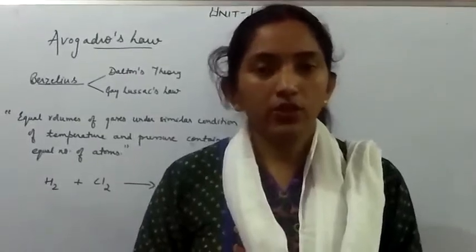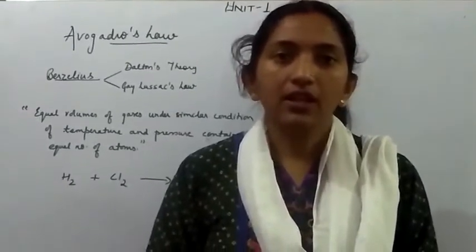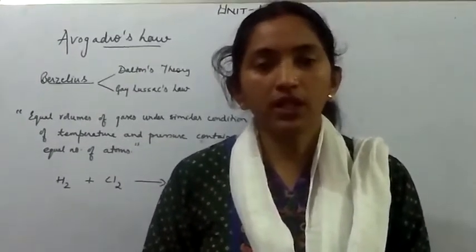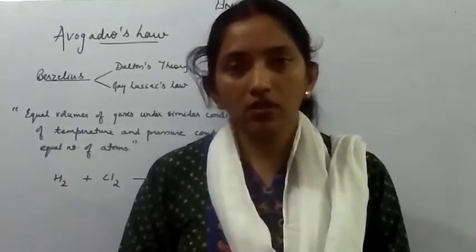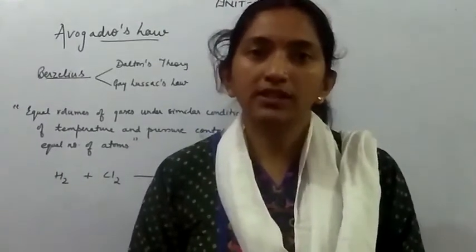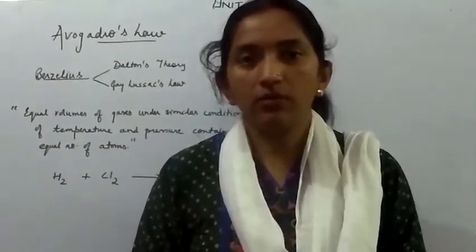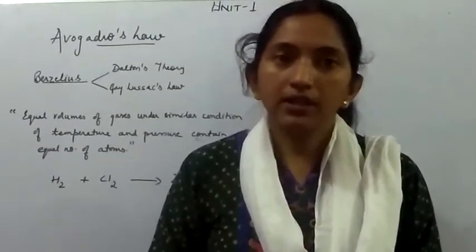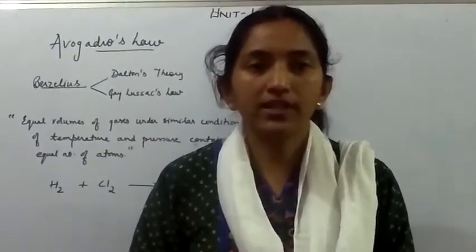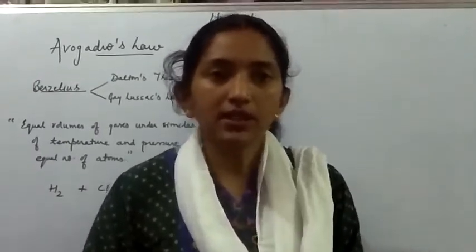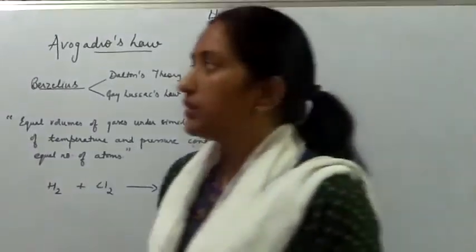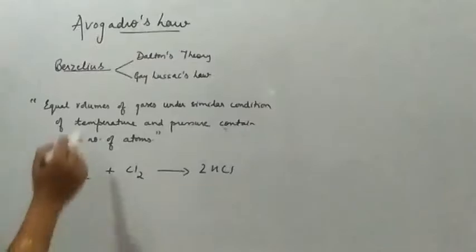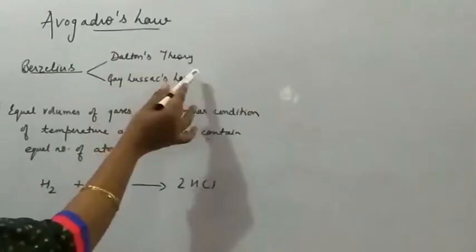Students, from the Dalton atomic theory, we came to know that atoms combine with one another in a simple whole number ratio to form compounds. And Gay-Lussac's law states that equal volumes of gases bear a simple whole number ratio with one another when they react. Under these two statements, Berzelius gave his hypothesis. We have to go through the Berzelius hypothesis before we study Avogadro's law.